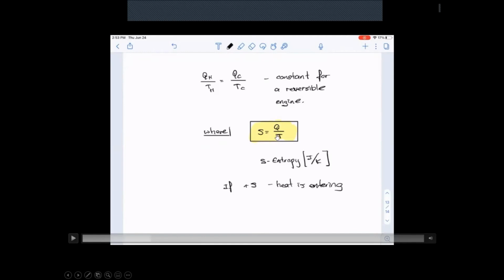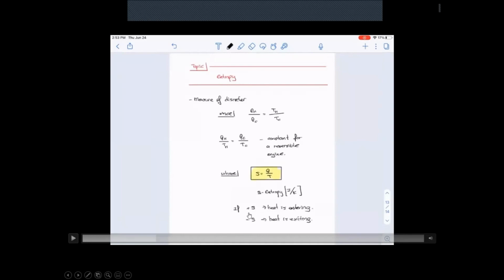After he starts to play with this ratio. Okay, so entropy is going to increase if the heat is entering the system. All right, and entropy is going to be negative if the heat is exiting the system. So if positive, which means that if the region is heating up, the entropy is going to go up. If the region is cooling down, the entropy is going to go down. That's what it means.